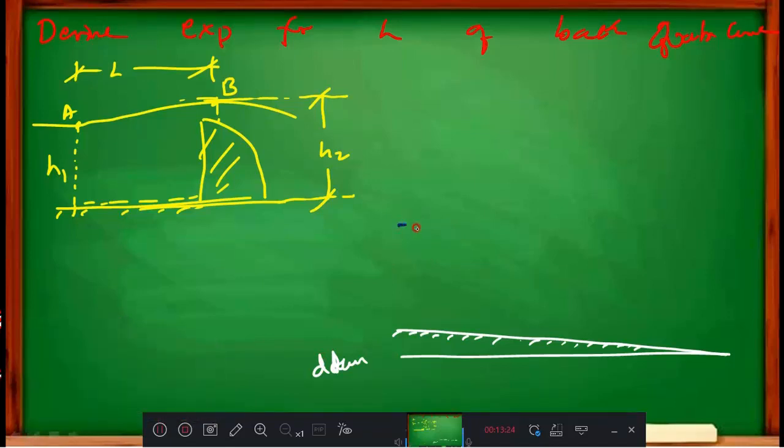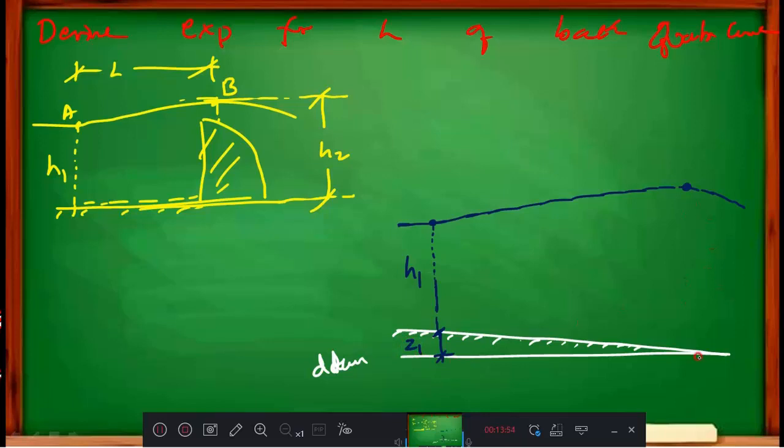Okay. The water surface will start from here, increase, reach the maximum and then drop. This is your maximum point. This is your another point. Now here I will show you the height. This is your H1 and this height I will call Z1.